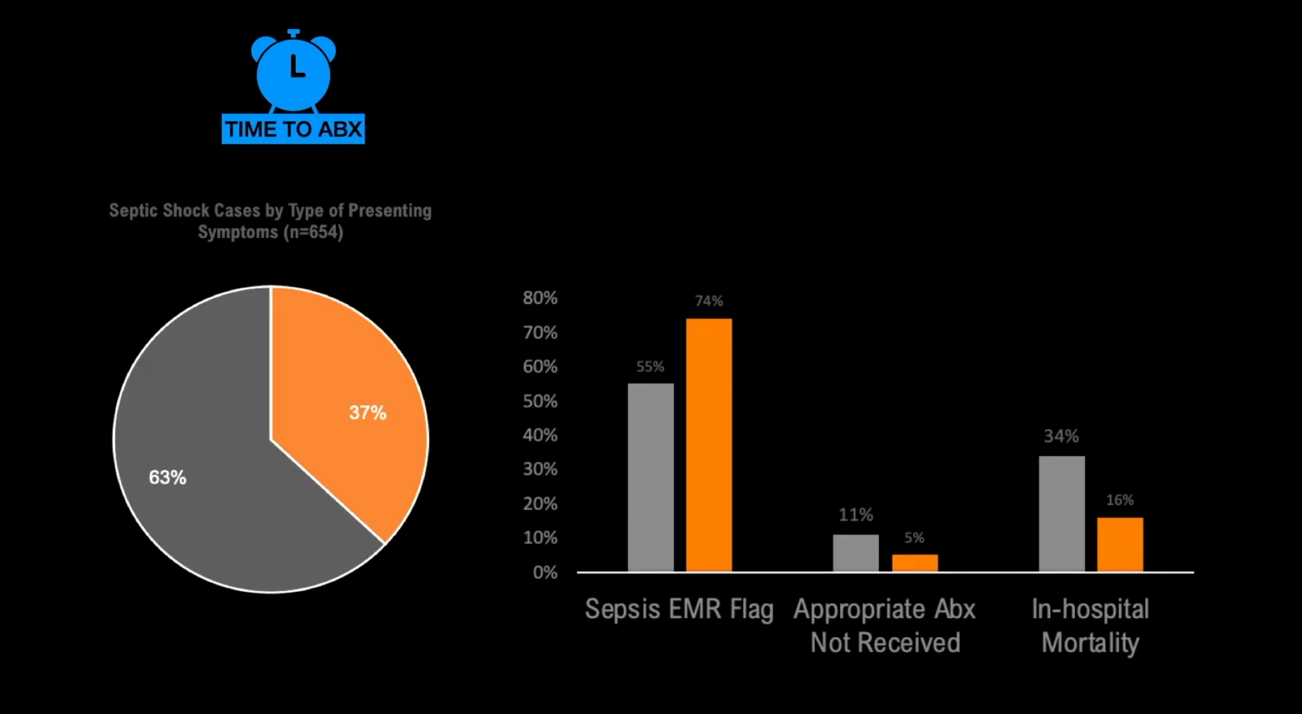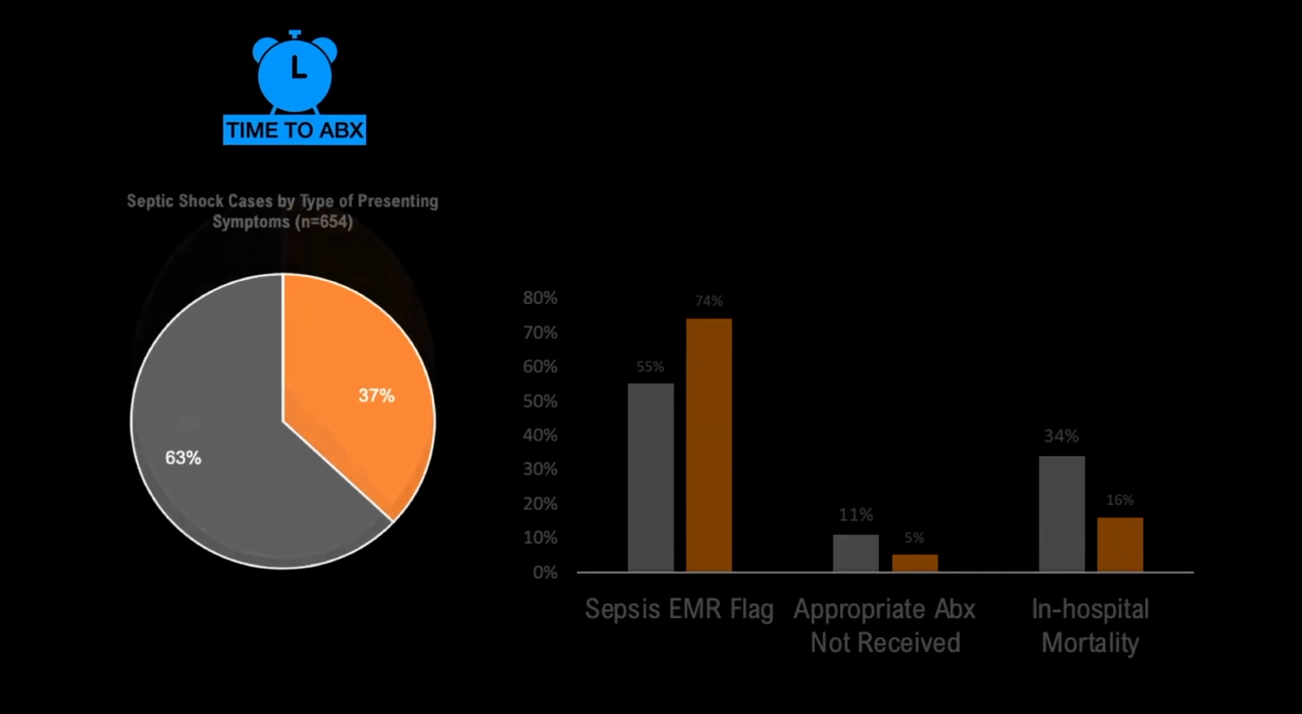As shown on the graph to the right, the sepsis trigger was fired more frequently when the patient's symptoms were explicit. Also, more patients in the vague category did not receive the appropriate antibiotics and also had higher in-hospital mortality. So, not only time to administering the right antibiotic matters, but also sepsis for the most part presents vaguely.